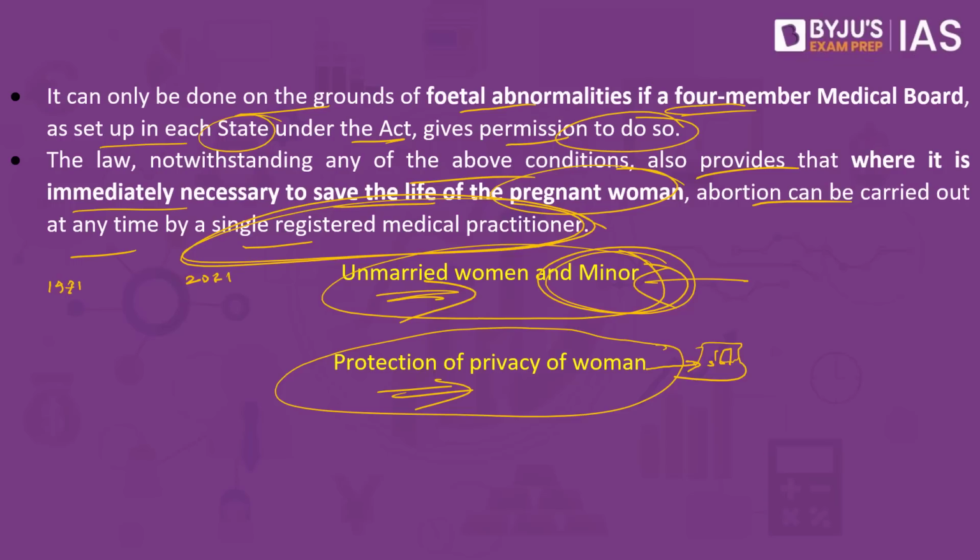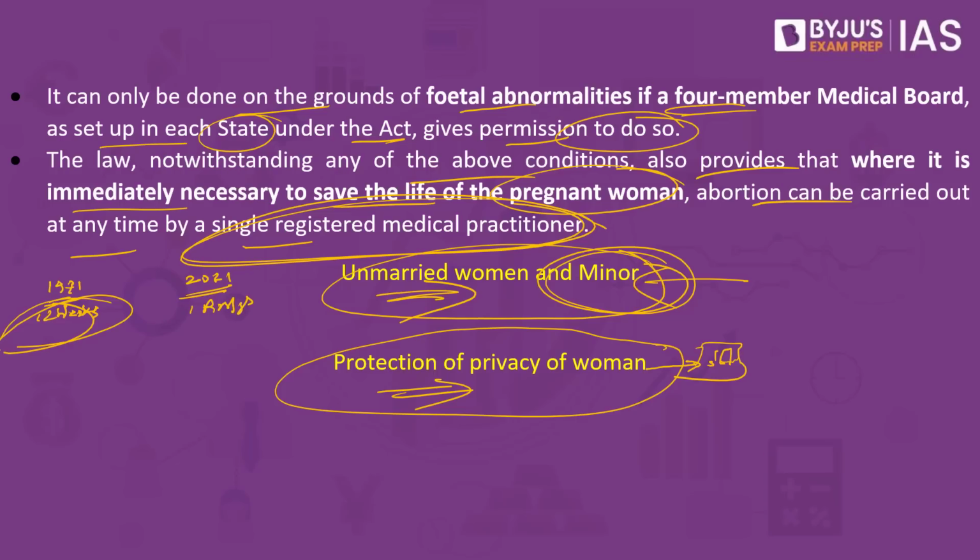When you look into the 1971 law, what we discussed here was up to 20 weeks in 2021. But when it comes to 1971, it was up until 12 weeks. So they did not have the provision of 20 weeks, but from 12 to 20 weeks, what they required is the advice of two medical practitioners under the 1971 Act.